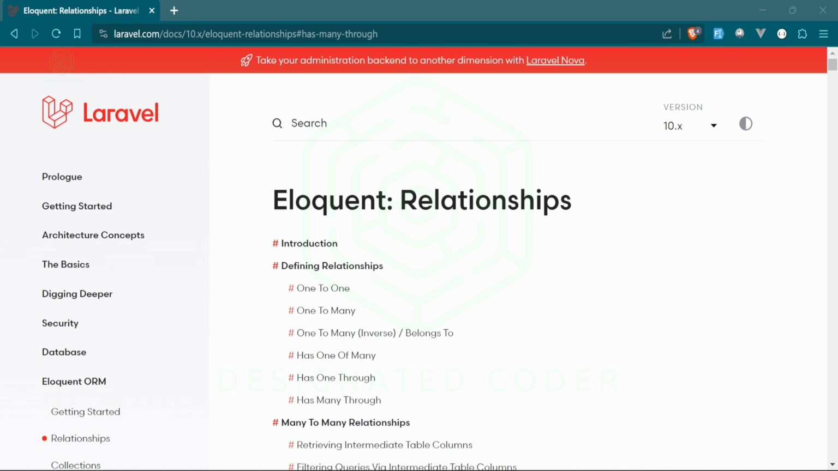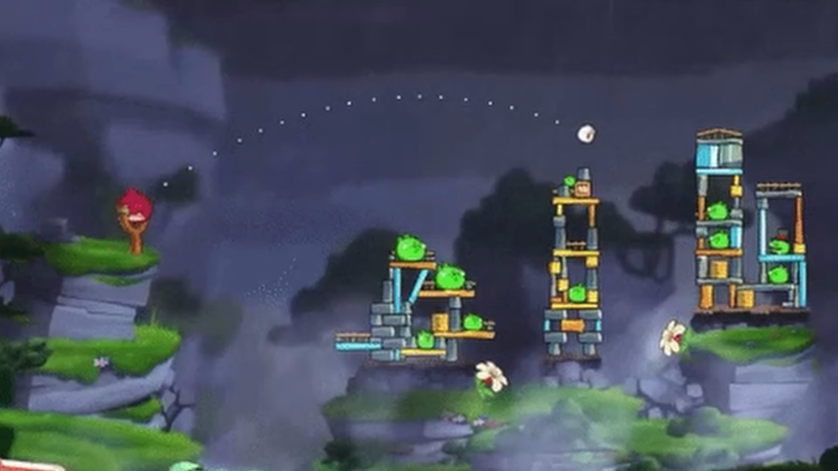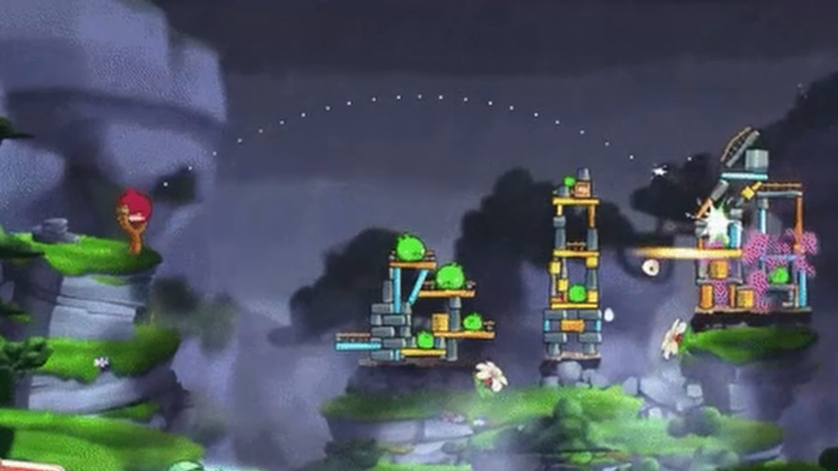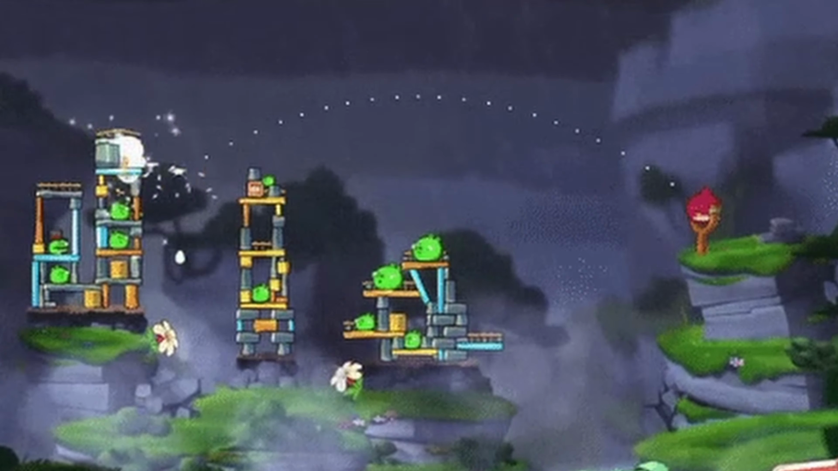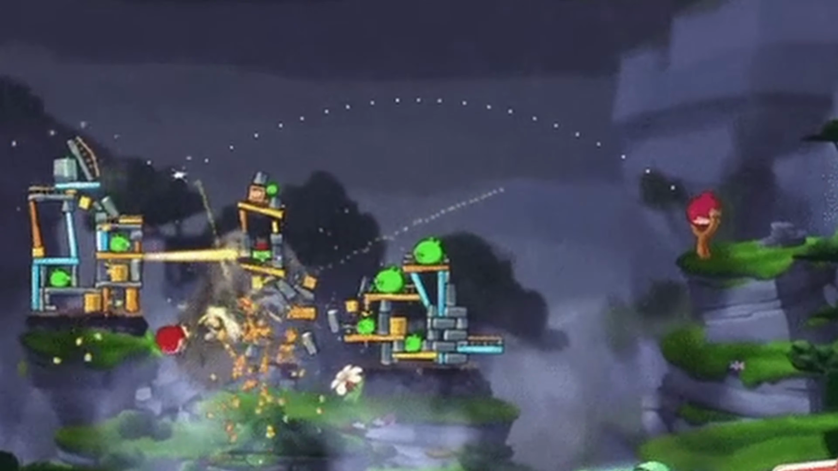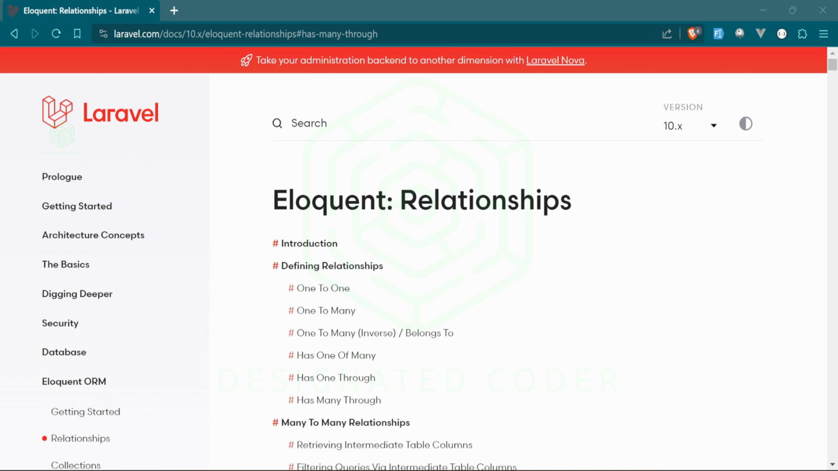We have been working our way through the Laravel documentation in terms of Eloquent relationships. To do that, we have created this hypothetical game where we are using different aspects of the game in order to demonstrate how these relationships would be used within that type of project. At this point, we have seen how these relationships interact with each other, and they are sort of offshoots off of each other.